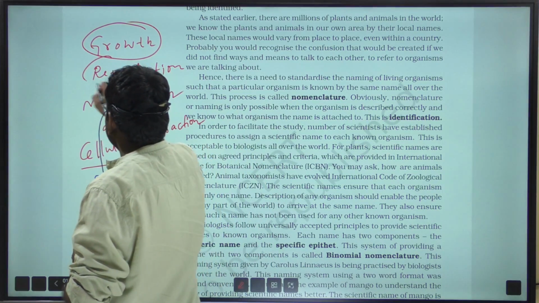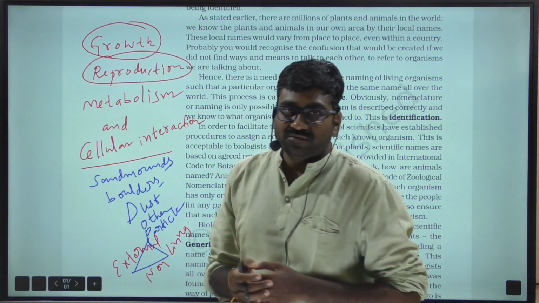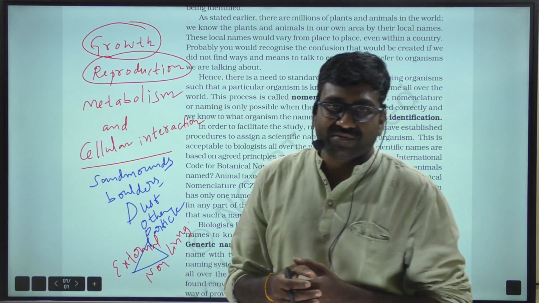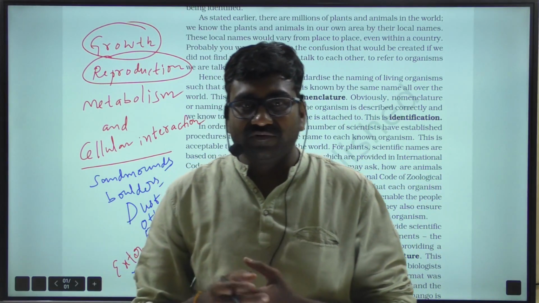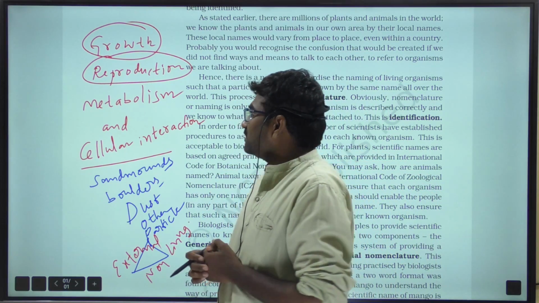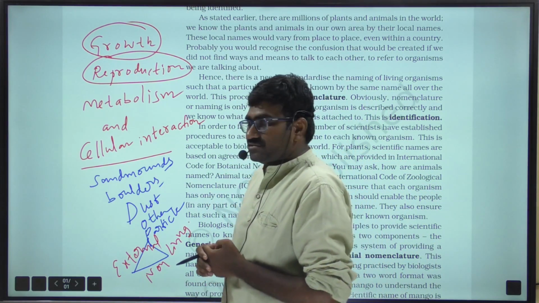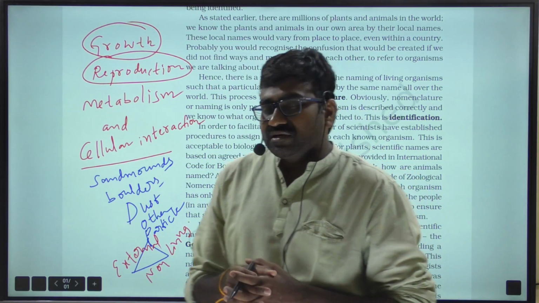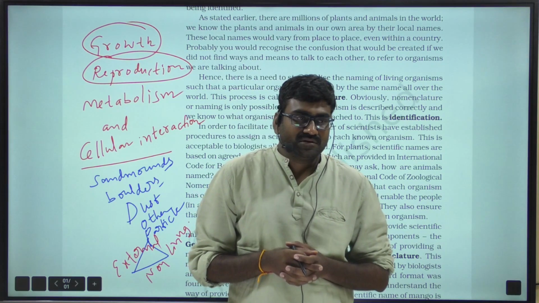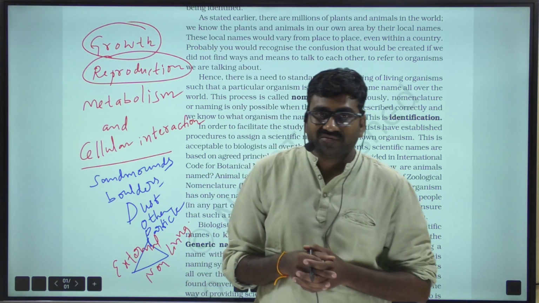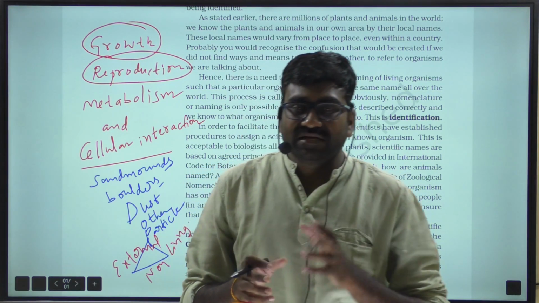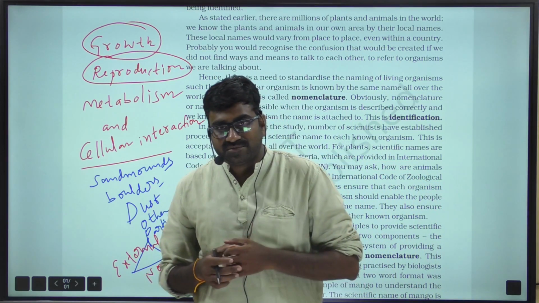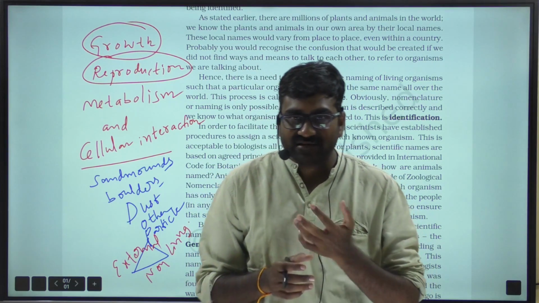Coming to reproduction, any living organism which is able to produce offspring, that is reproduction. Most unicellular organisms exhibit an asexual mode of reproduction, that means only a single parent is involved, whereas in sexually reproducing organisms, two parents are involved, male and female.